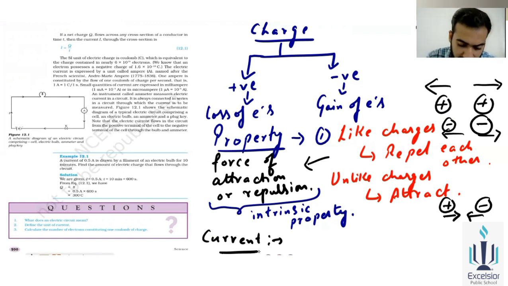Here there will be the basic formula of current, that is I equals Q over T. Now this is the basic expression of the current. As we start with the current, you will also know what the SI units of charge are. You know about the charges over there, what are the SI units of the charge. Okay, so firstly we'll move to the next slide, because we're starting the current.